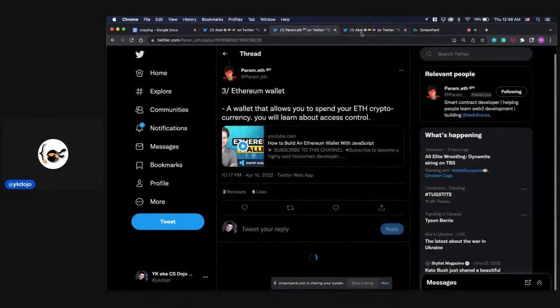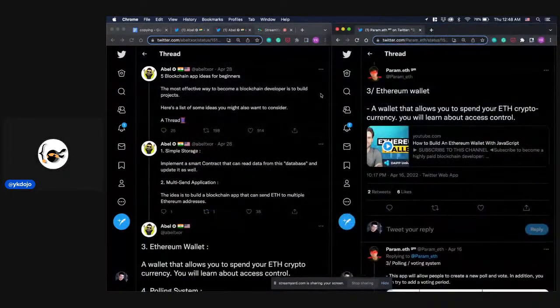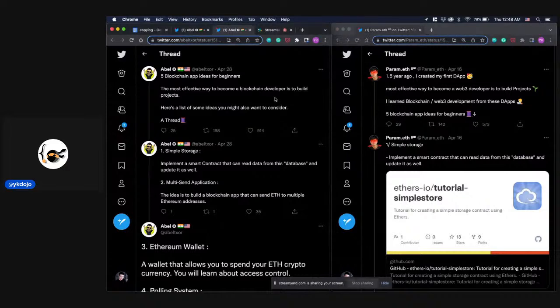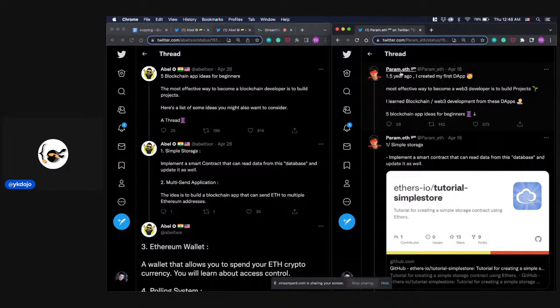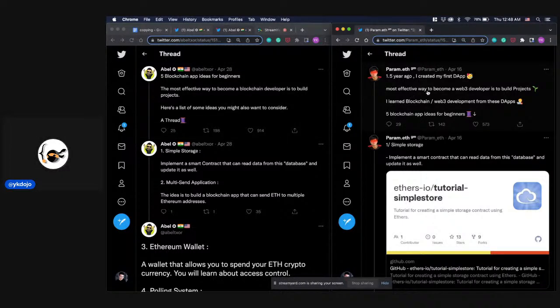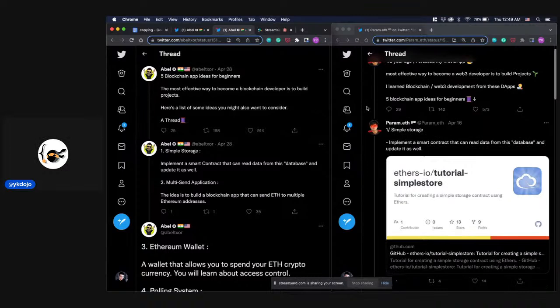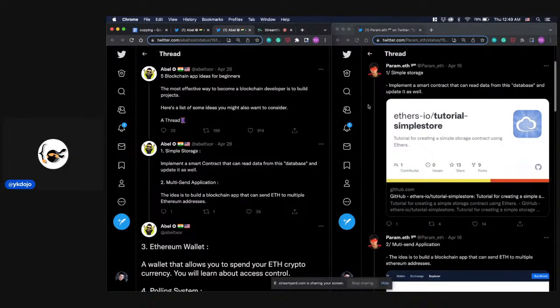Let's go back here, and then I'm gonna put them side by side, just like that. So this is from Param, April 16th. Let's see. 5 blockchain app ideas for beginners. Most effective way to become a Web3 developer is to build projects. The most effective way to become a blockchain developer is to build projects. So there are slight changes, but it's almost basically the same thing.